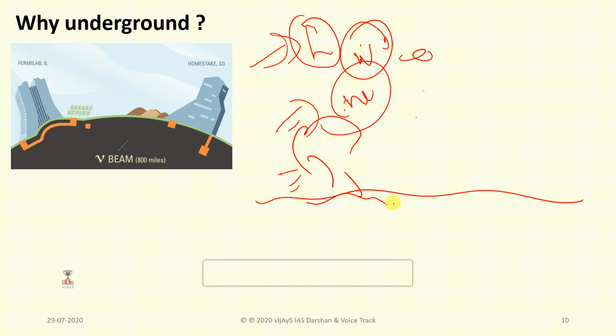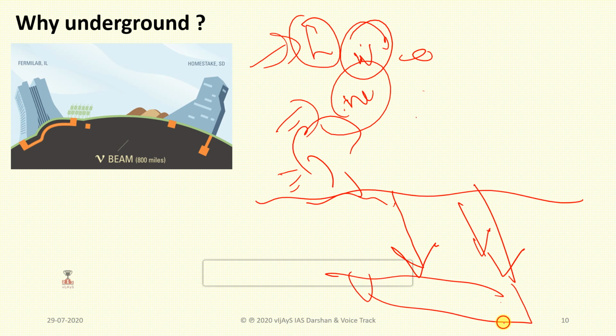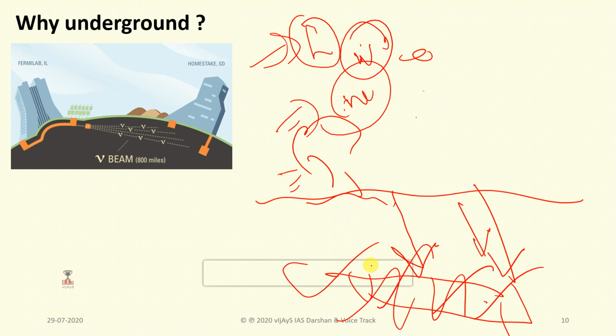So what will happen here? This is the reason most of the neutrino observatories are located deep inside the earth's surface, and the overburden provided by the earth matter is very transparent to the neutrinos. Whereas the background from cosmic rays is substantially reduced, depending upon the depth of the detector.